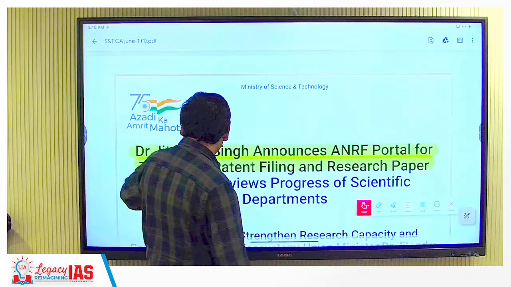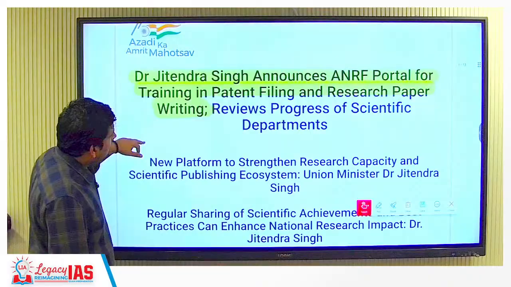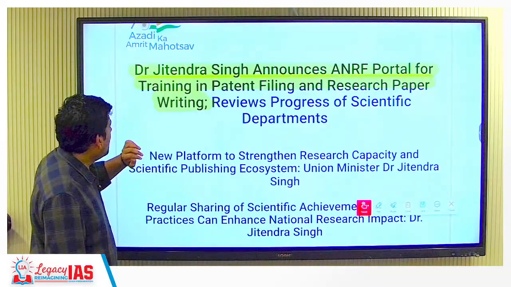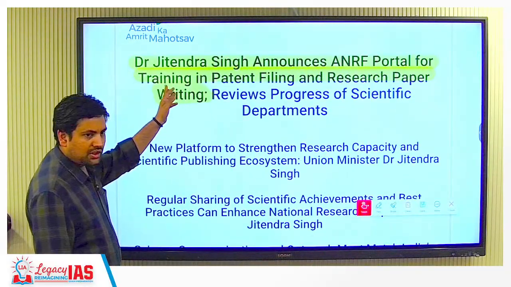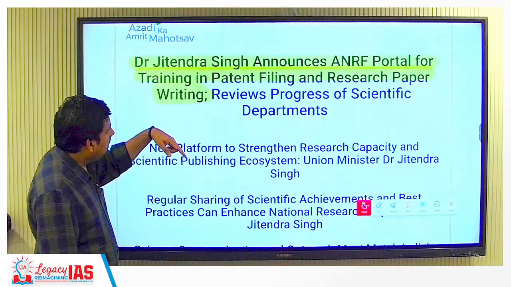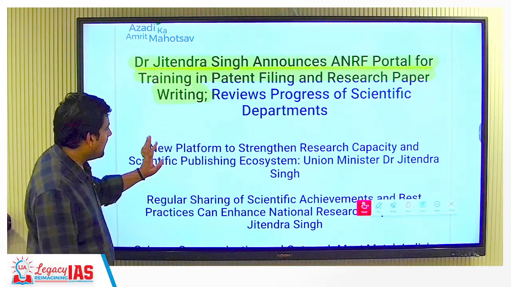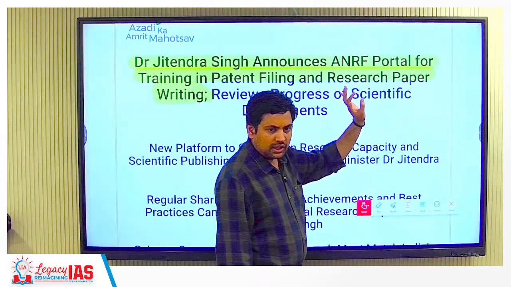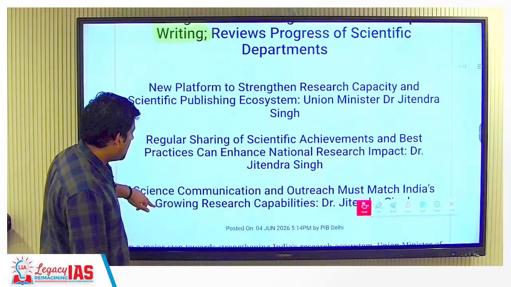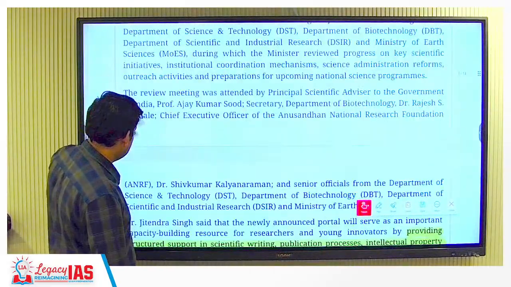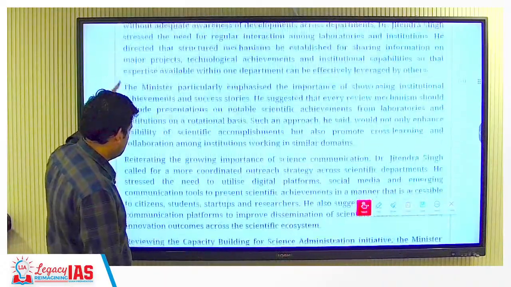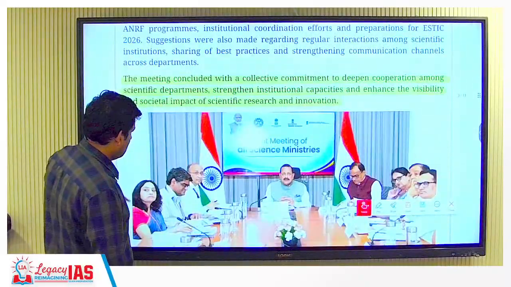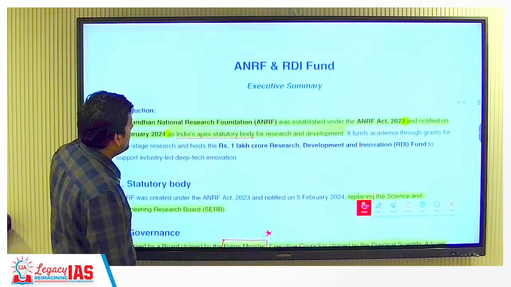Now, so this is Dr. Jitendra Singh announces ANRF portal for training in patent filing and research paper writing. Now, he is minister, he is the Union Minister of Science and Technology. Now, he has announced ANRF portal. Now, first we have to understand what is ANRF. Okay, so this is mainly a research fund. So first we'll understand that, then we'll come back to this one. Let's understand ANRF and RDI fund.